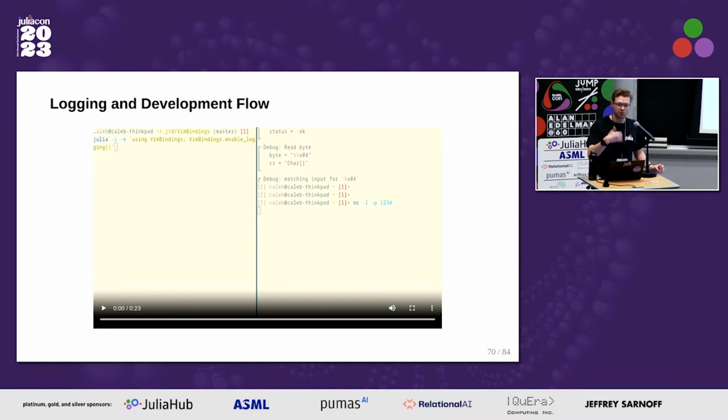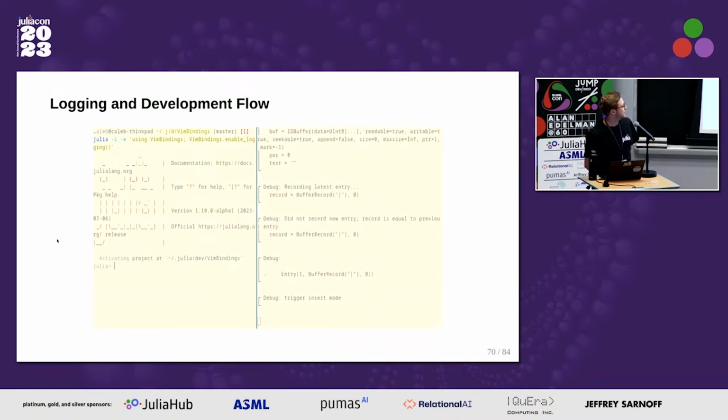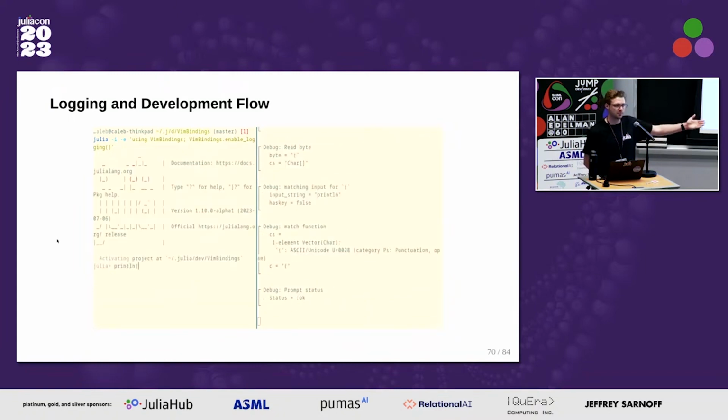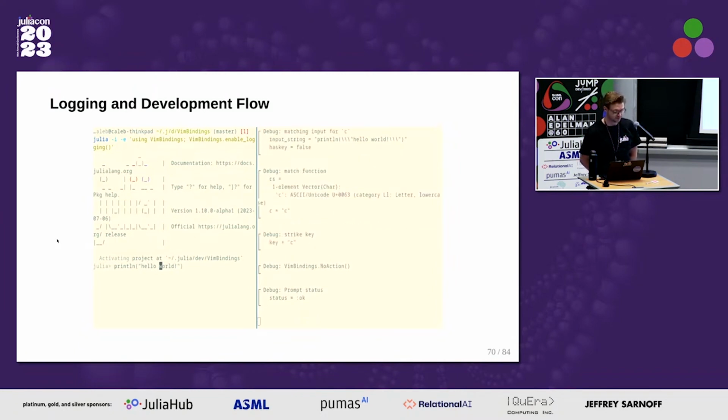If you press a key and you want to log something of how that's being handled, that's spat out into the standard output. So instead, in my development flow, I log it out to a pipe so that I can have this side-by-side view, which makes it much easier.